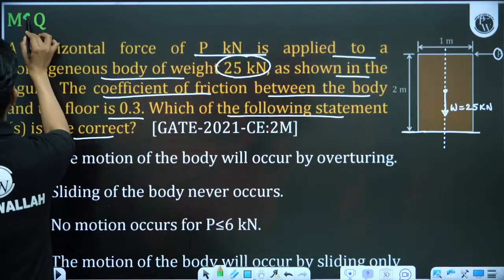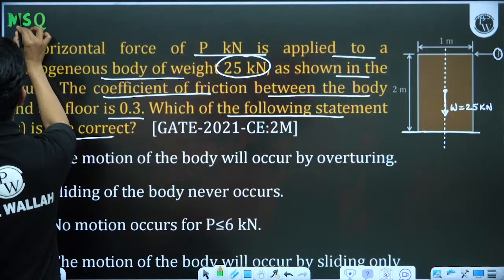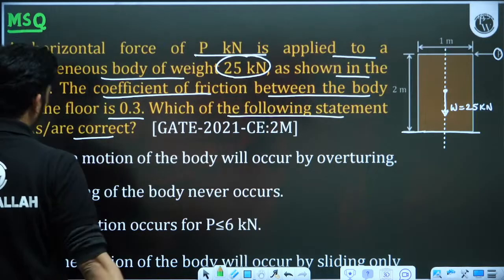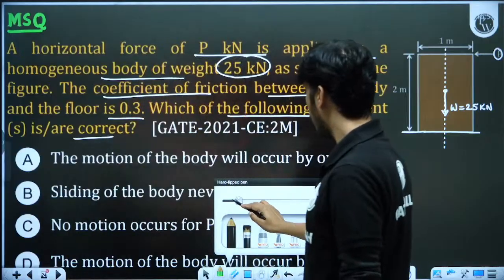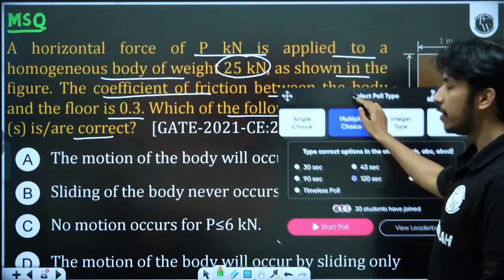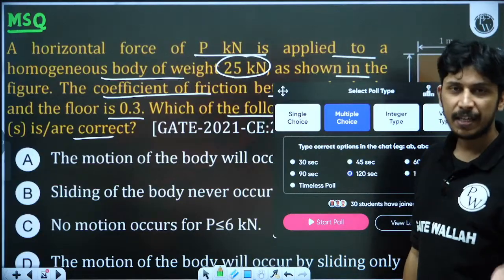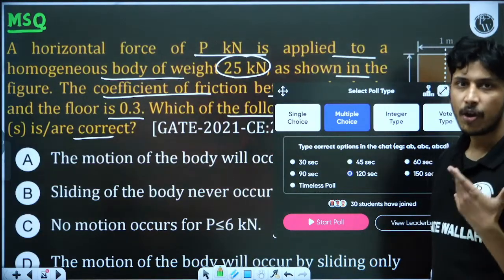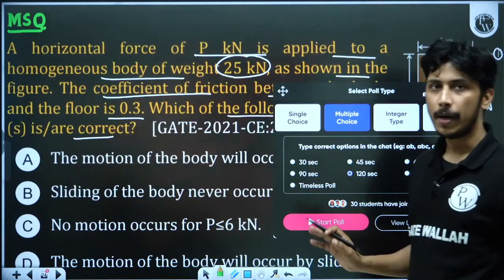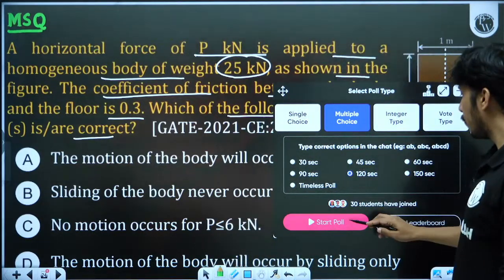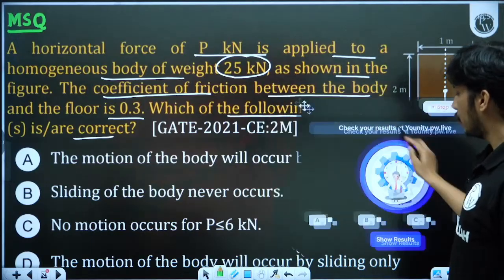I will write down MSQ here. This is a multiple select question, more than one option may be correct. So I'm creating a poll of multiple choice. You have to give the answer like ABD, AB, ABC, BCD, BC. Whatever options are correct, you write them down without any comma. I'm giving you 120 or 150 seconds. Solve this and give me the answer.